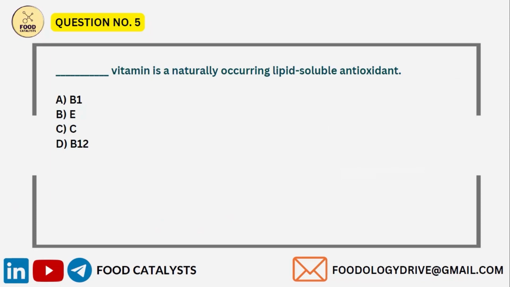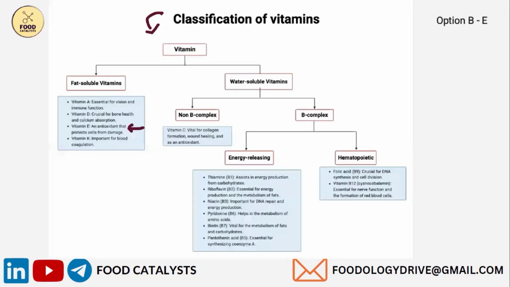Next: dash vitamin is a naturally occurring lipid soluble antioxidant. The options given are B1, E, C, and B12. Vitamins B and C are water soluble, so the option is E. E is the lipid soluble antioxidant. So this is the classification of vitamins.